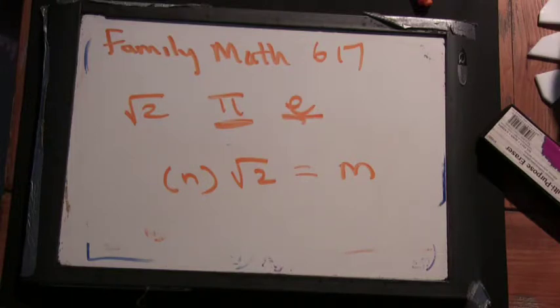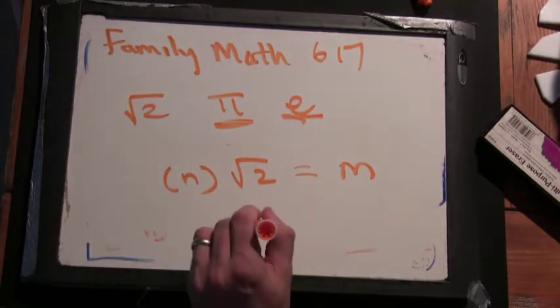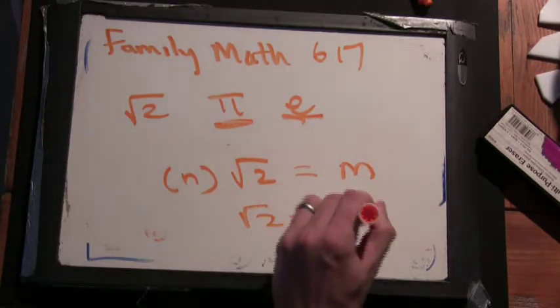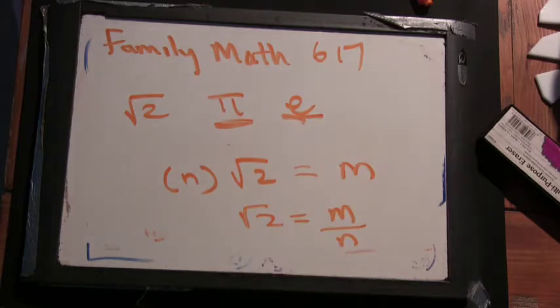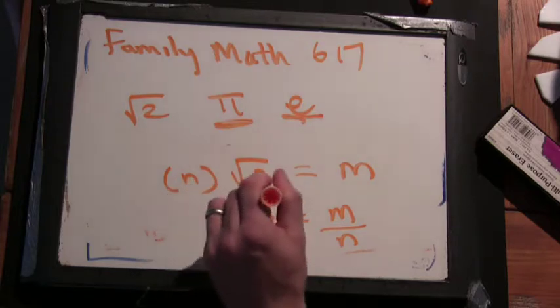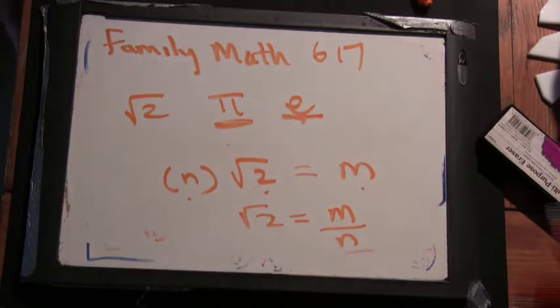Okay, but that might happen. But or you could just move the n to the other side and you have m over n equals root 2. But that can't happen. Why? Because we just proved that you can't have a rational representation. It's irrational. So you can never multiply root 2 by an integer to get another integer.